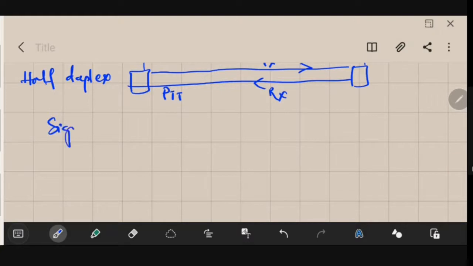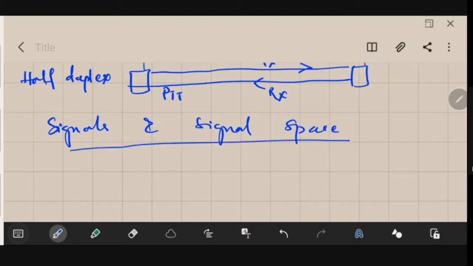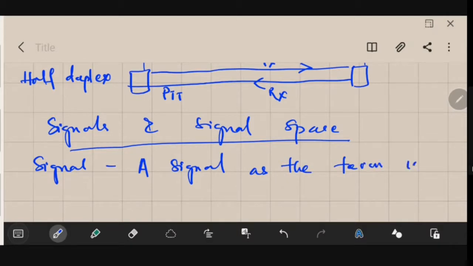Okay, next section is signals and signal space. Okay, so first is your signals. So a signal, as the term implies, is a set of information or data. Okay, you could note it down also.